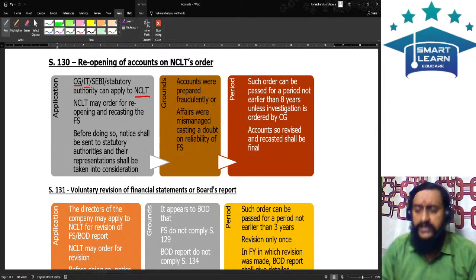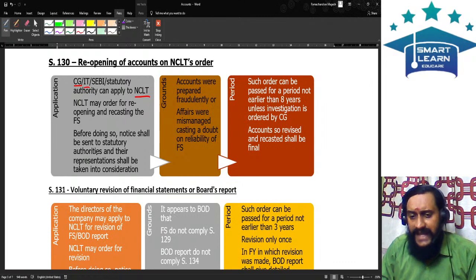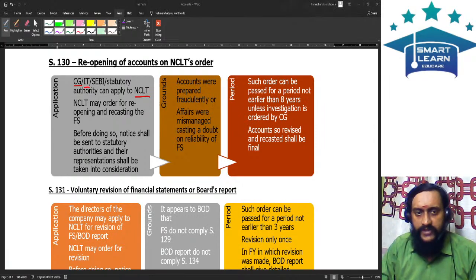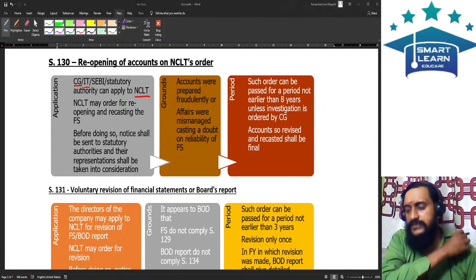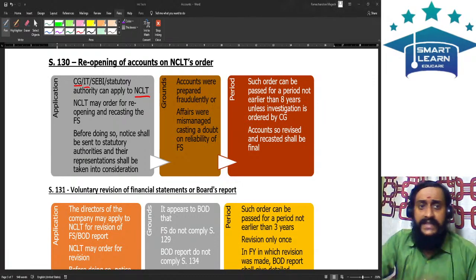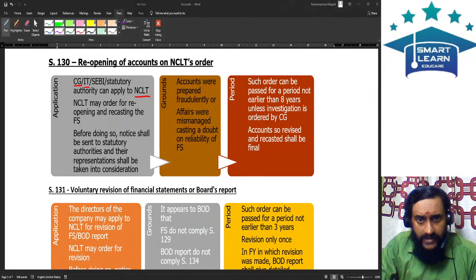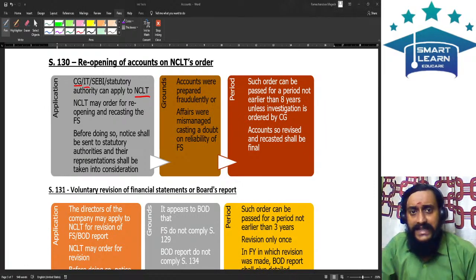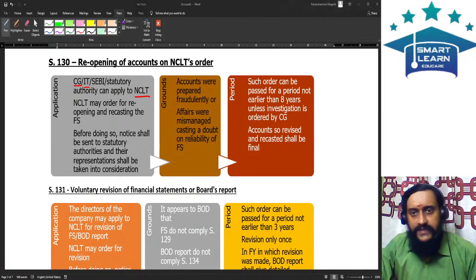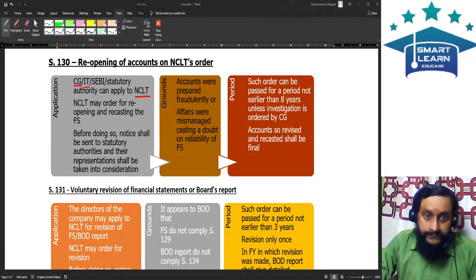So point number one, who will do this actual act of passing an order? The actual act of passing an order will be done by NCLT. NCLT will only pass an order for reopening the books of accounts and for recasting the financial statements. But to NCLT, who will make an application? An application in this regard will be made either by the central government or by the income tax authorities, or by SEBI or by any statutory authority. They can make an application to NCLT.